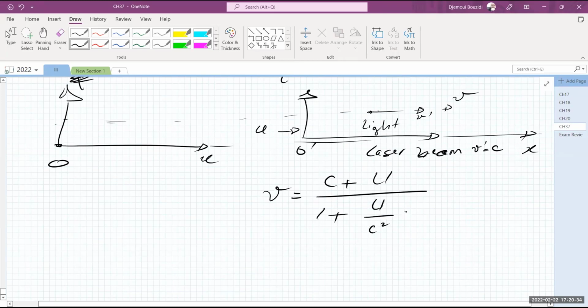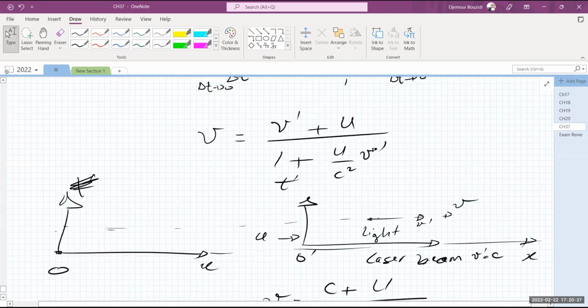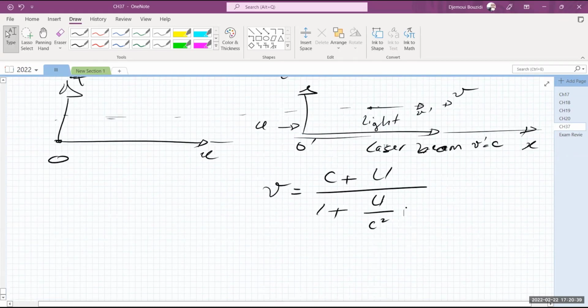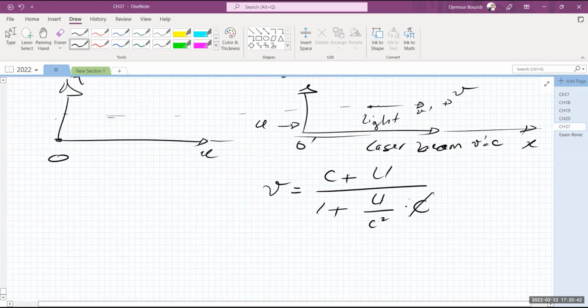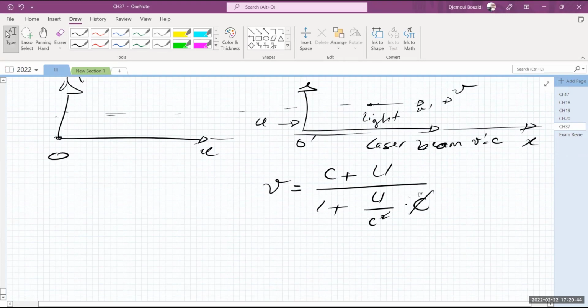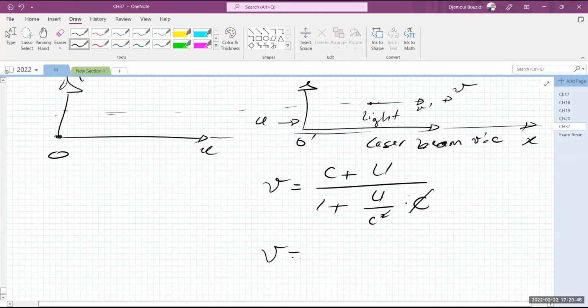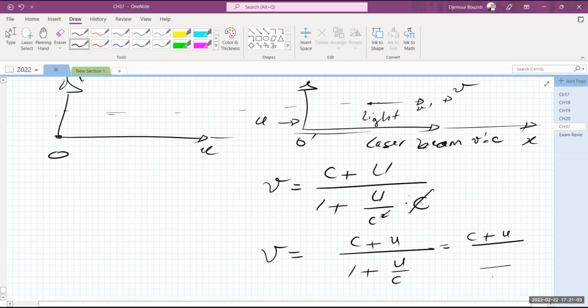U is 30, c squared. And this is light, this is c. v prime is c, that's a laser beam. Obviously, the c and the c squared cancel. And I will end up with my measurement being c plus u over 1 plus u over c. And that's it, because I canceled one of the c squared with the c. So I'm left with the common denominator c in the denominator, and the numerator of the denominator will be c plus u.